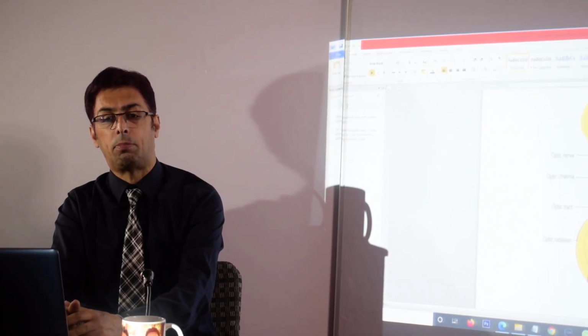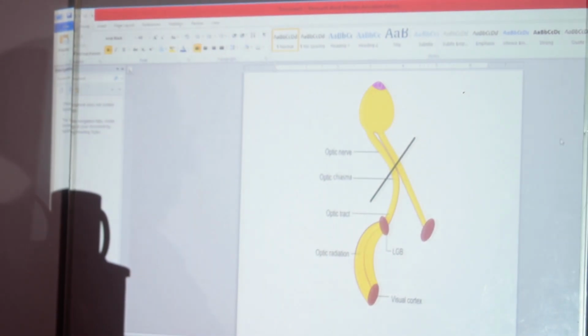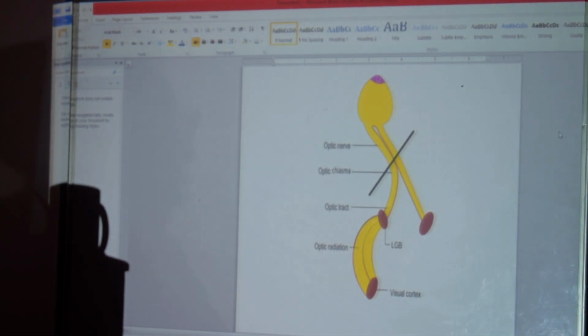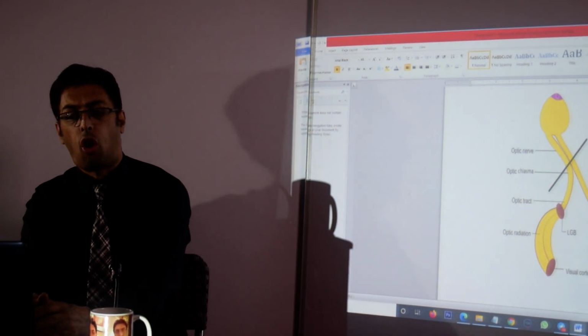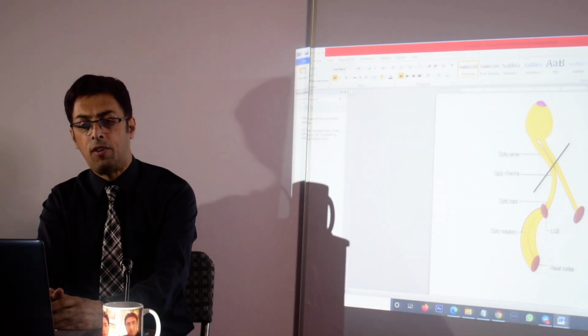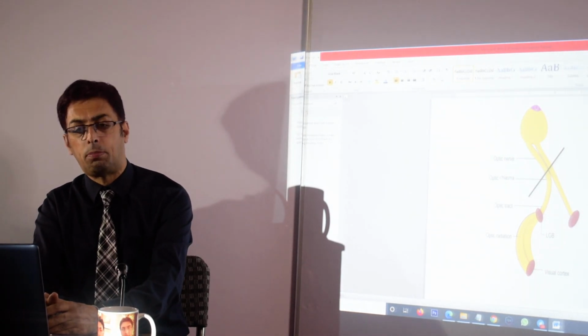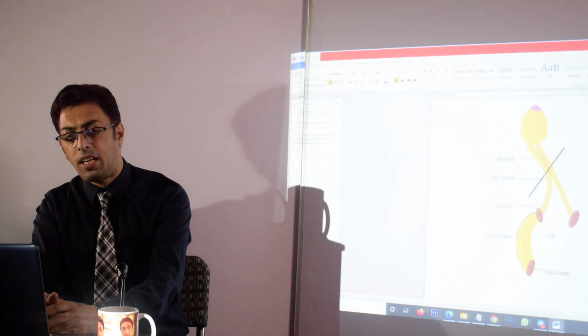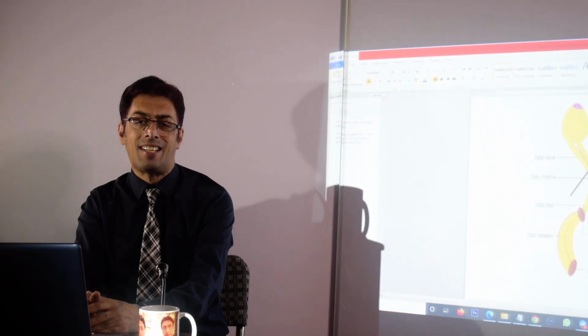And this optic chiasma lies in relation to the pituitary fossa. So the relation of pituitary gland to the optic chiasma is important, which I will be talking about subsequently. And then from the optic chiasma there is the pathway which continues in the form of optic tract.